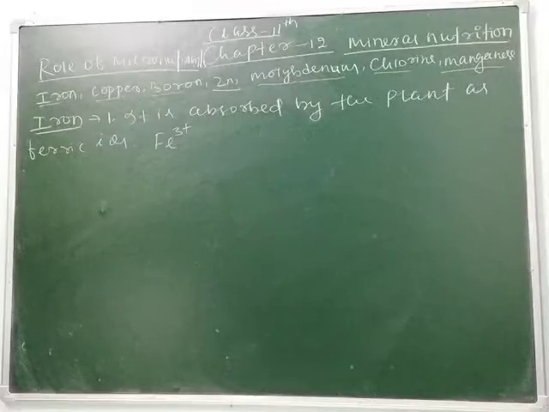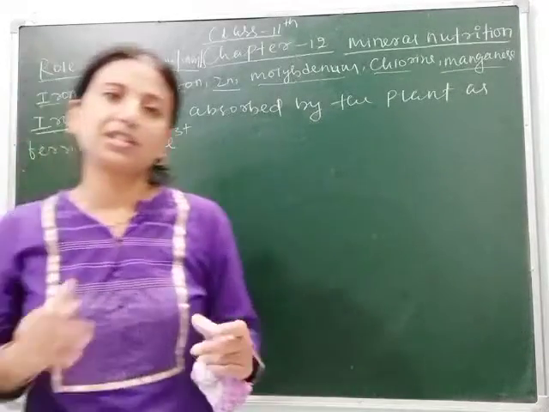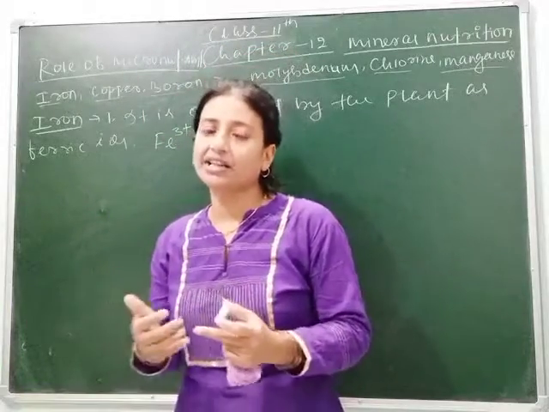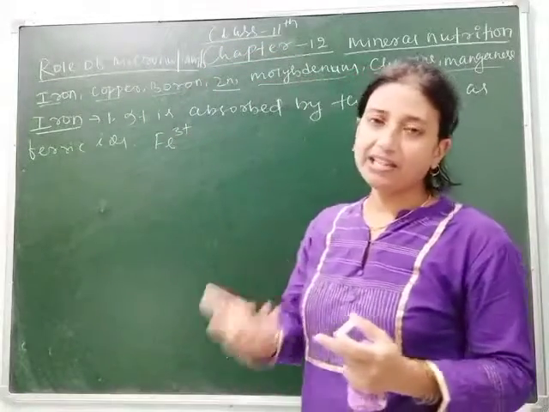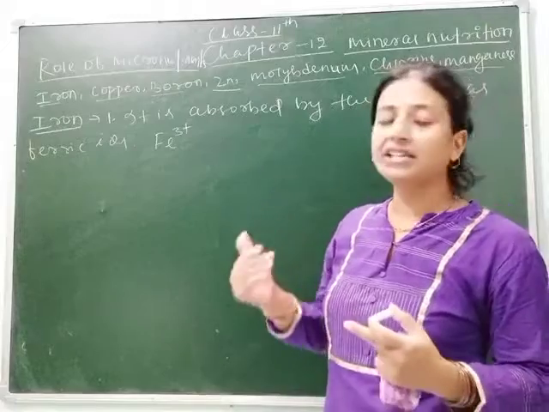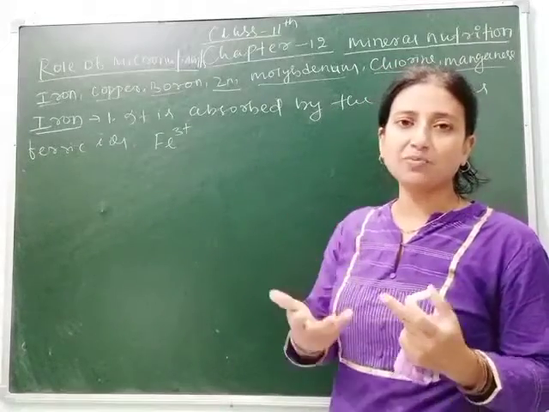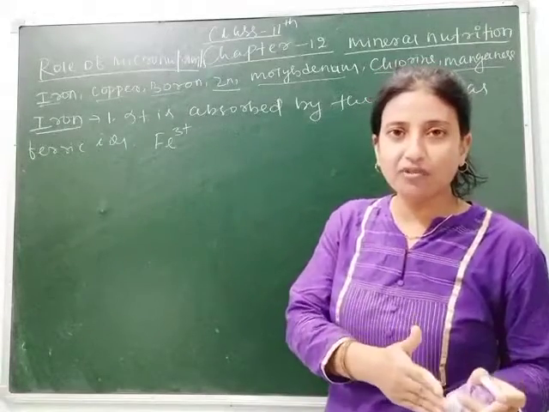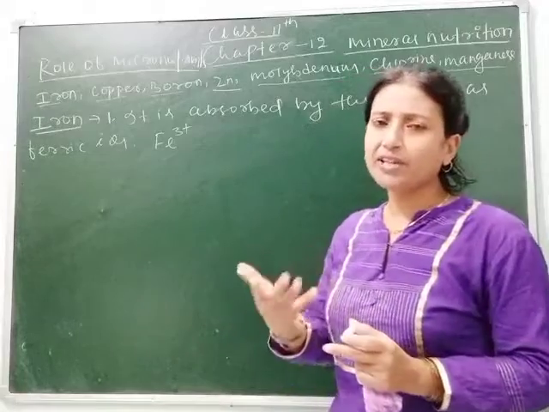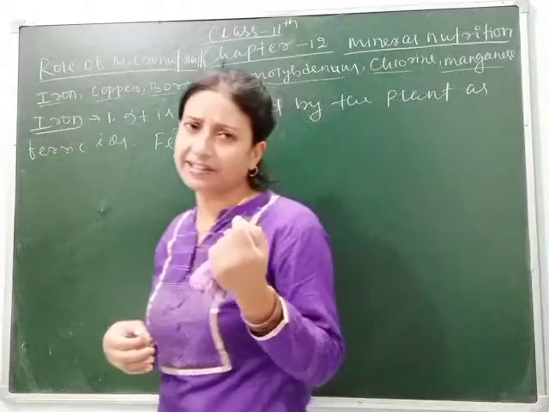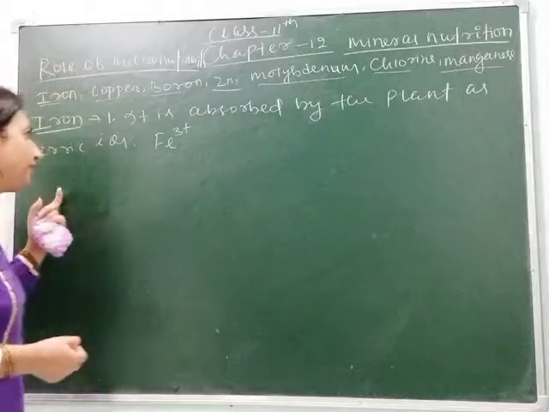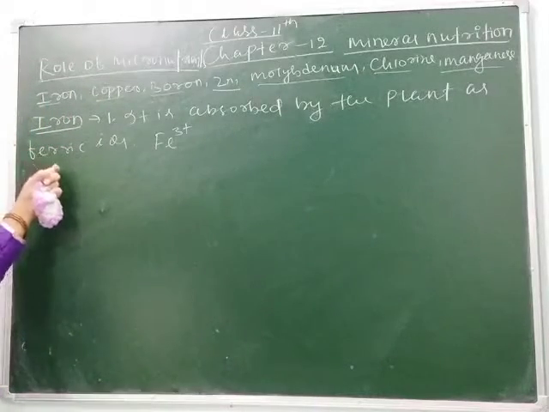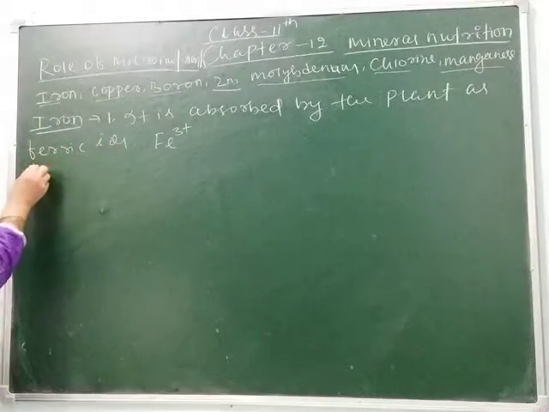So next, what is its important role? It is involved in the electron transport system. Just after this chapter, we will study photosynthesis in chapter 13, and we will see how the electron transport system occurs from photosystem 1 to photosystem 2. We will study that in chapter 13. Just remember here, it plays an important role in the electron transport system.